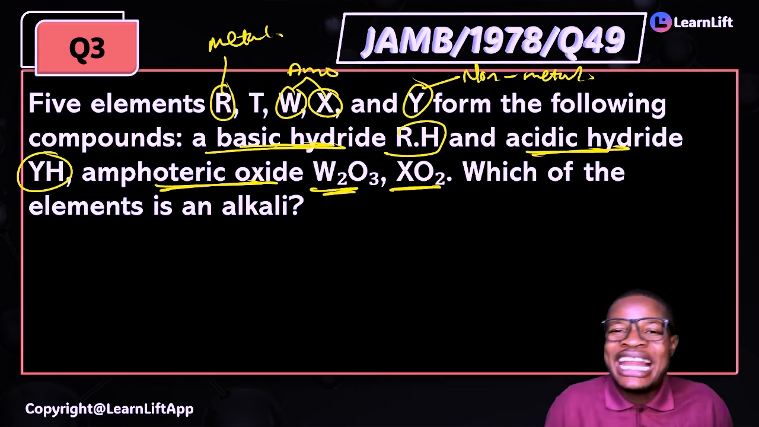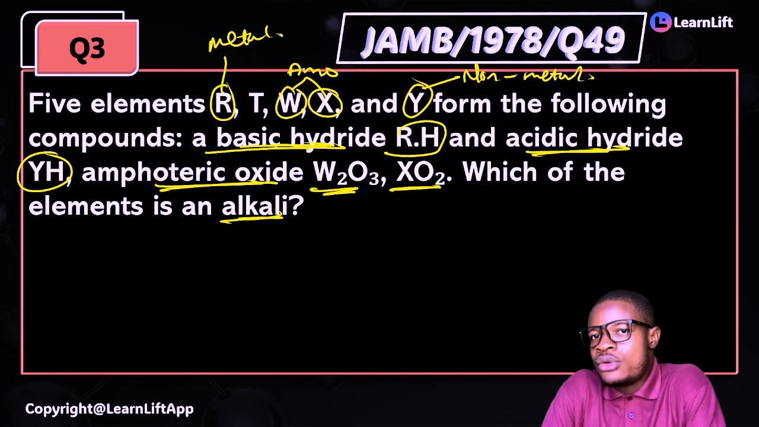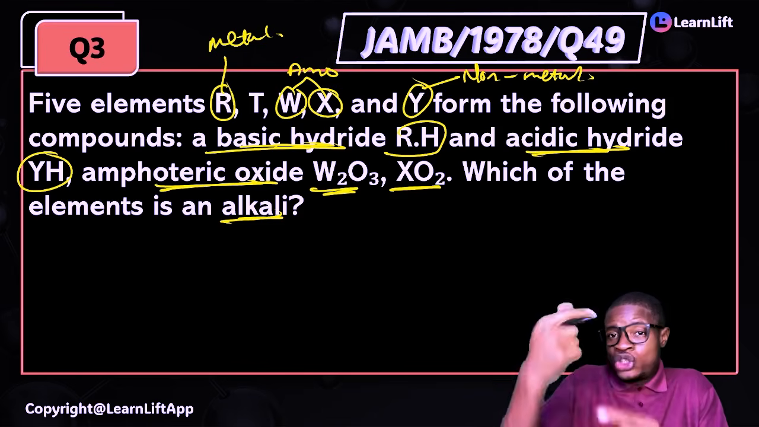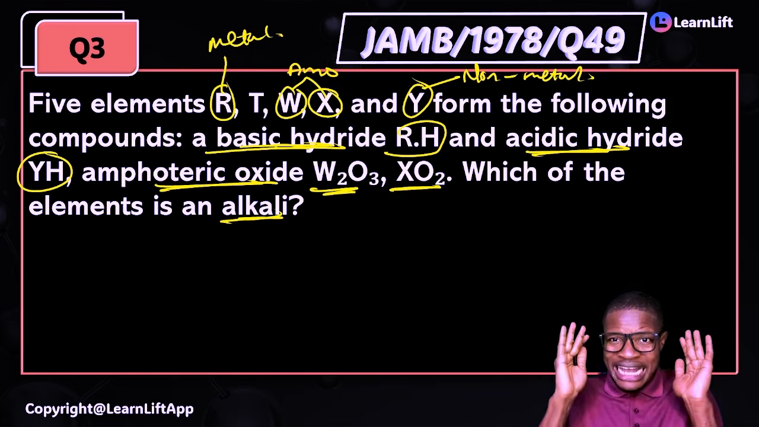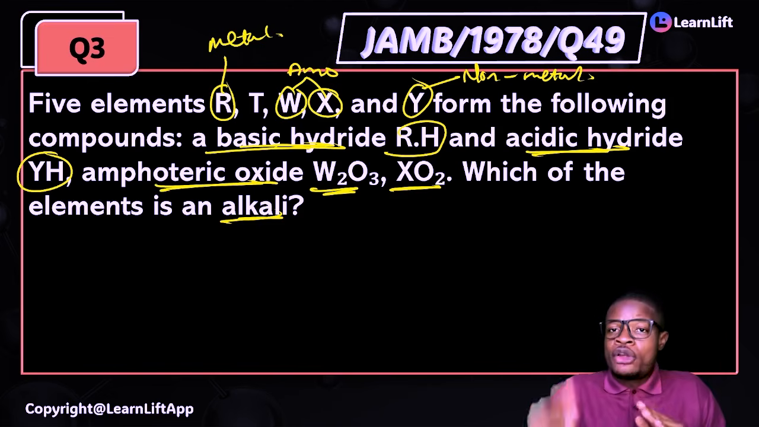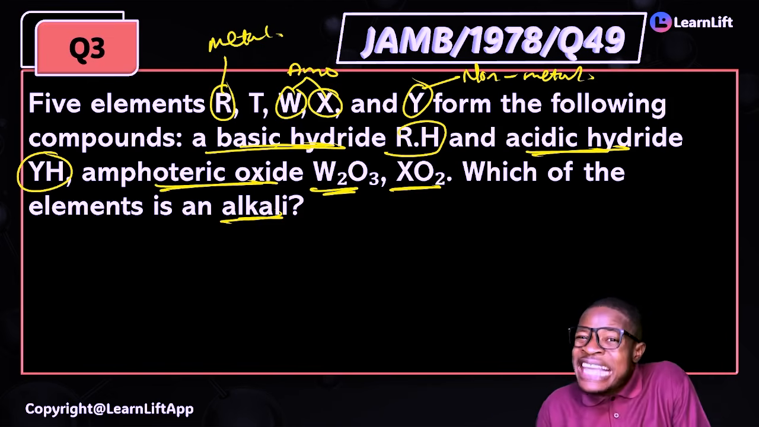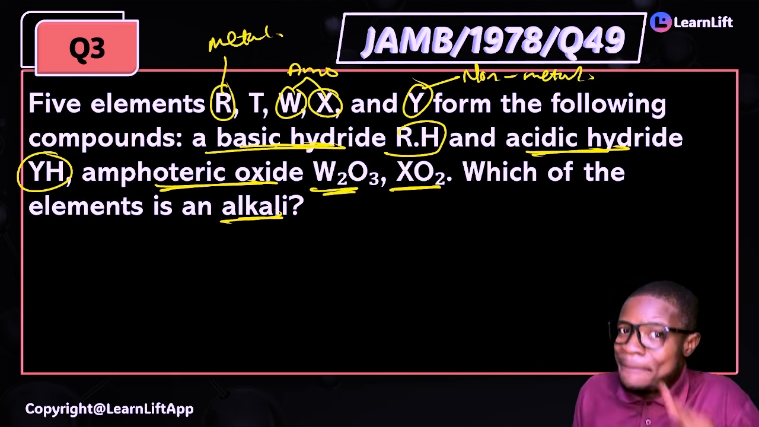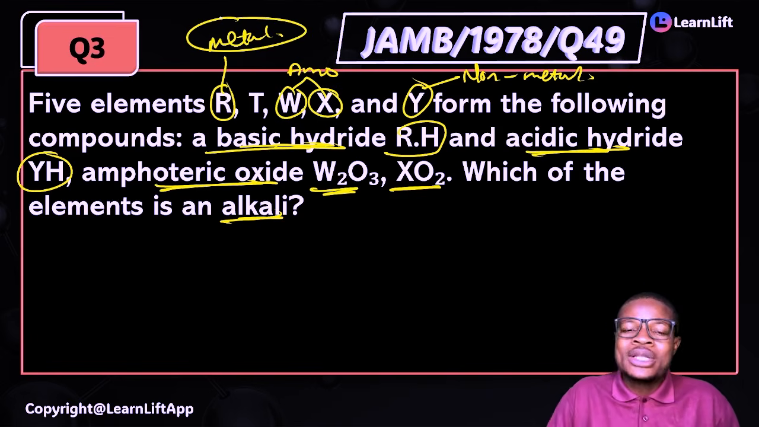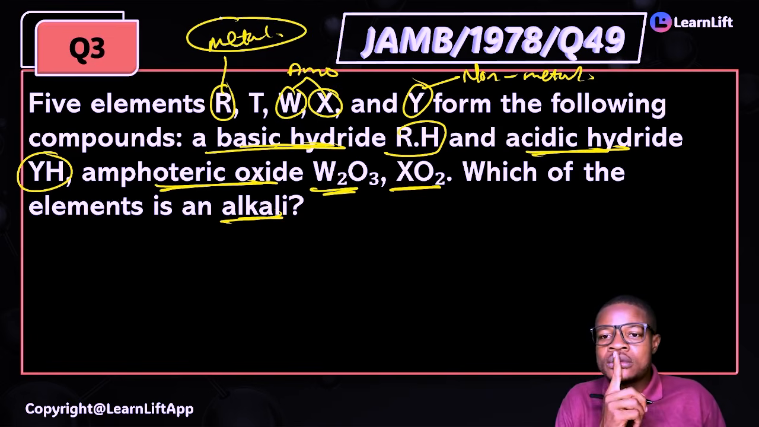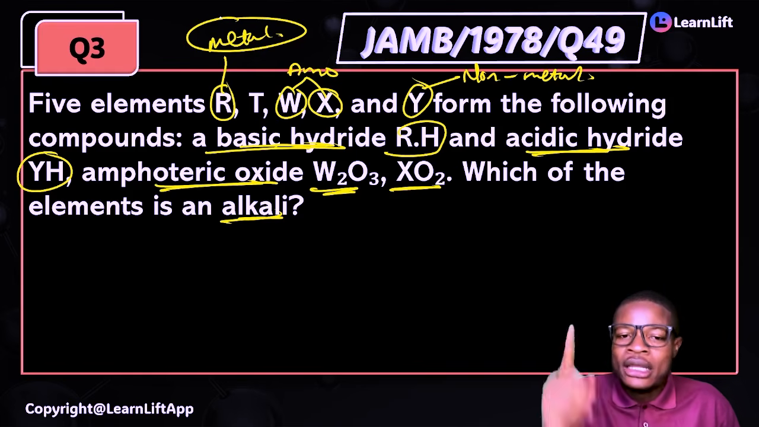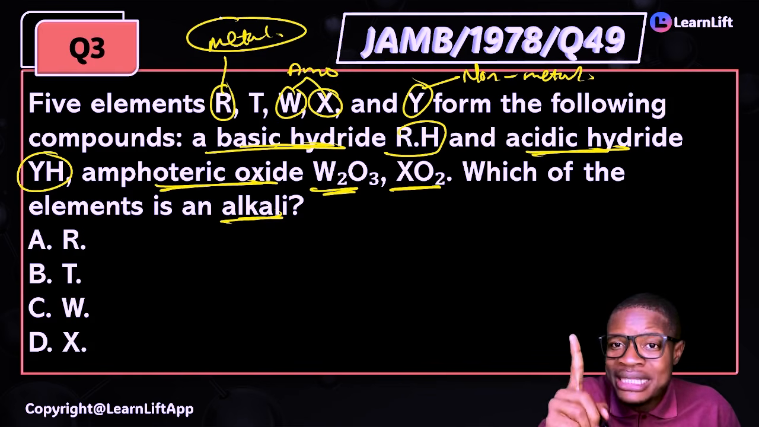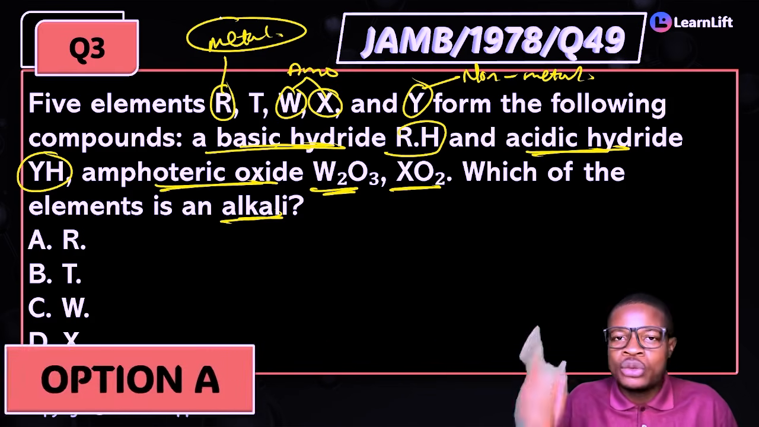Which of the following is an alkali? What's an alkali first? Only reason it. An alkali is a soluble base that dissolves in water. For you to be a base, you need to be an oxide or a hydroxide of a metal, so a metal must be there. Which of the following elements is an alkali? They gave A, B, C, D. The one that has a metal becomes the answer. So what is it? R. Option A, and you're out of there.